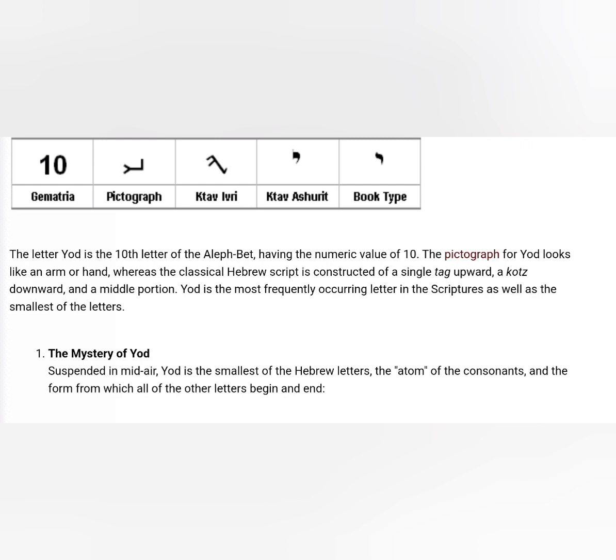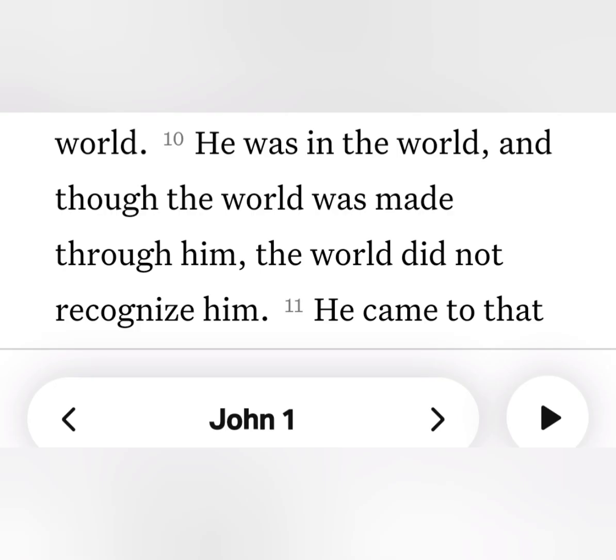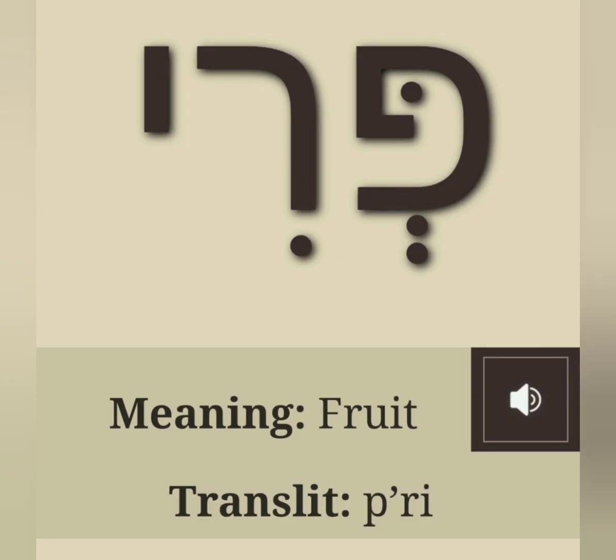10 represents completeness of order, as in there were 10 commandments. And we know that Jesus came to fulfill the law. If 1 represents God, then 10 could represent Jesus. Even John 1:10 mentions them both, saying, "He was in the world, and though the world was made through him, the world did not recognize him," talking about God and Jesus, 1 and 10. So from right to left, peri, fruit in Hebrew, could mean from inside, speak about Jesus.